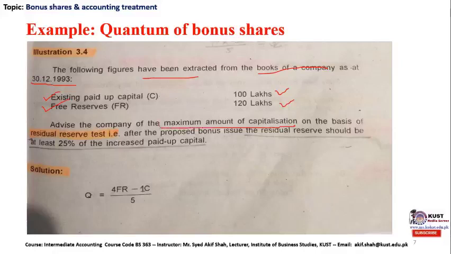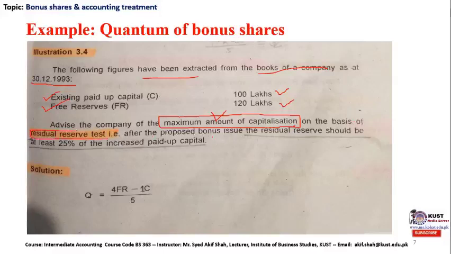This question is asking us to find out the maximum amount of capitalization, that is, how much out of this reserve the company can legally issue as bonus shares to the general public so that it can capitalize the free reserves on the basis of the residual reserve test, which was 25% to be kept.